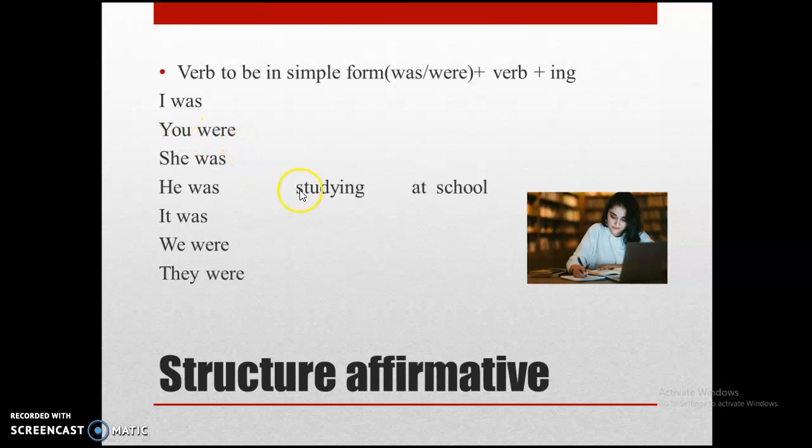You were studying at school. She was studying at school. He was studying at school. It was studying at school. We were studying at school. And they were studying at the school. This is the affirmative form of past progressive.